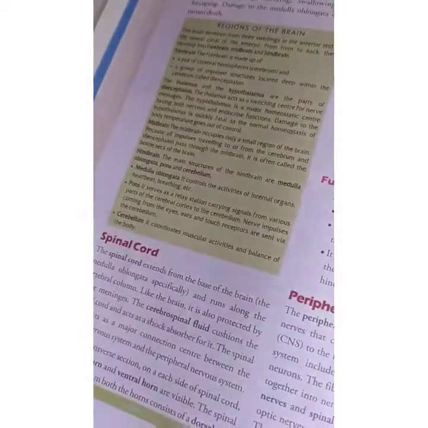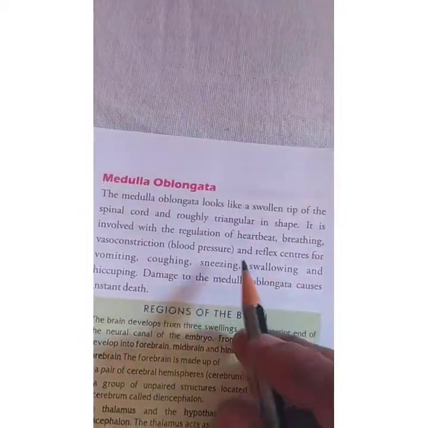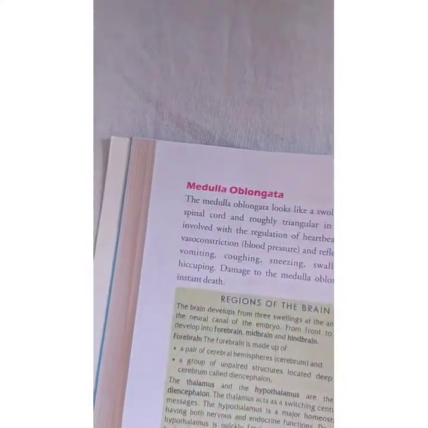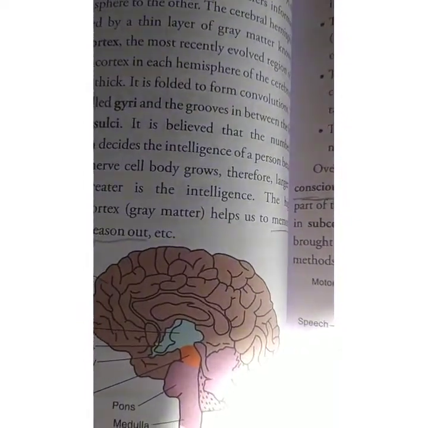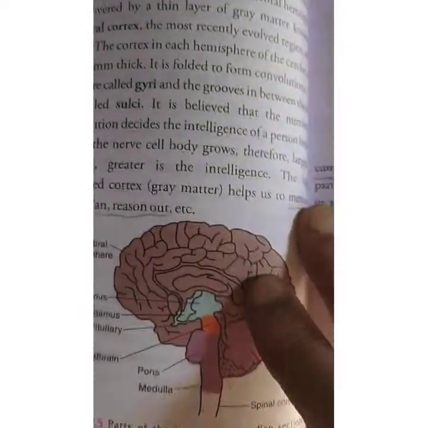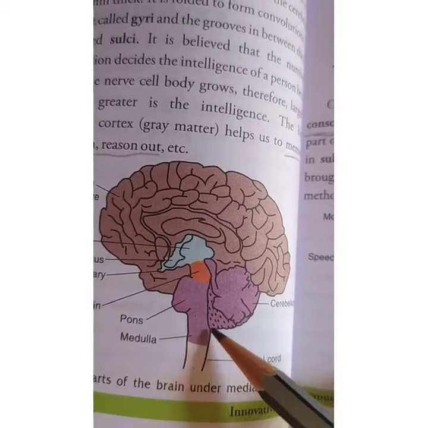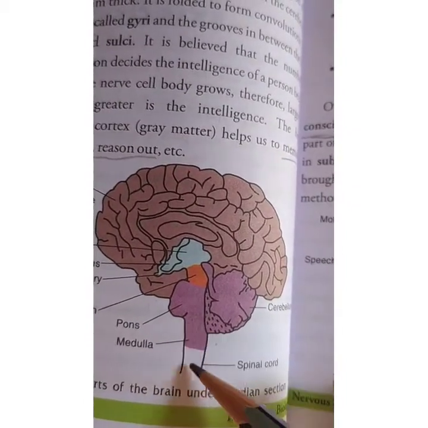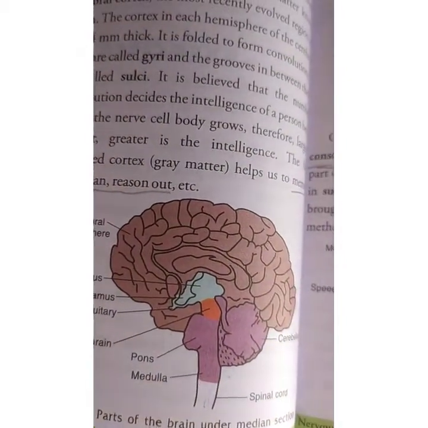Last part we have the medulla oblongata of the hindbrain. The medulla oblongata is the swollen tip of the spinal cord. Like this one you can see, the medulla is shown here. This is the spinal cord, and this swollen tip is known as the medulla oblongata. This is the third part of the hindbrain. Just below the medulla oblongata, the spinal cord arises, which is a part of our central nervous system.